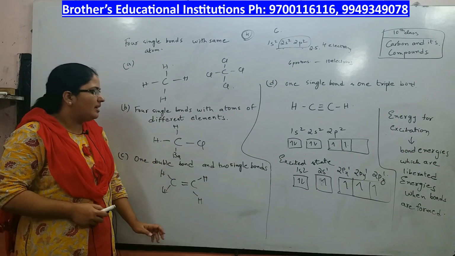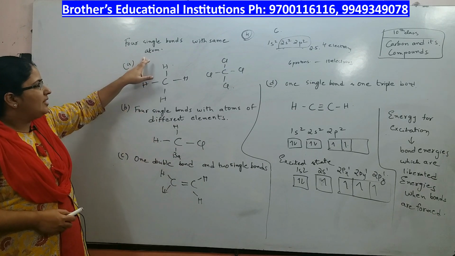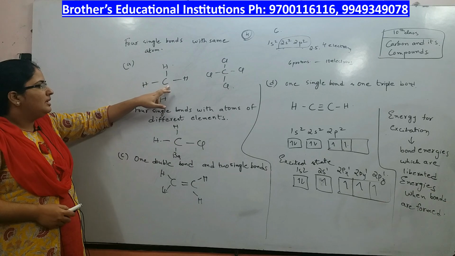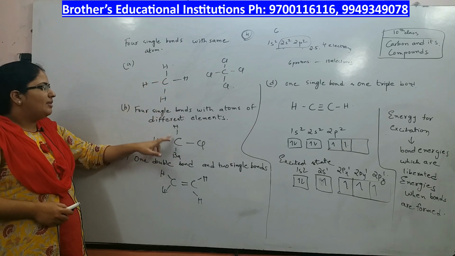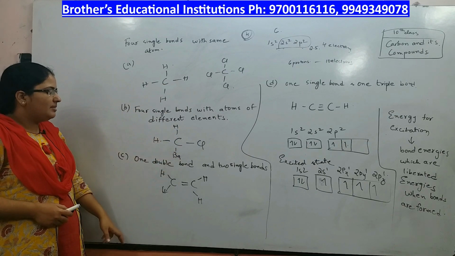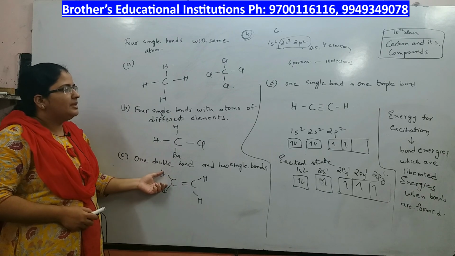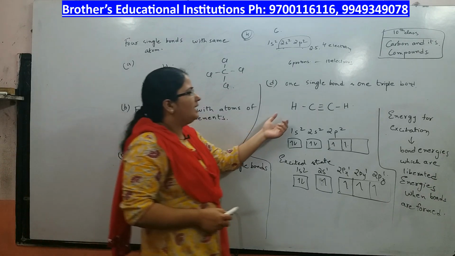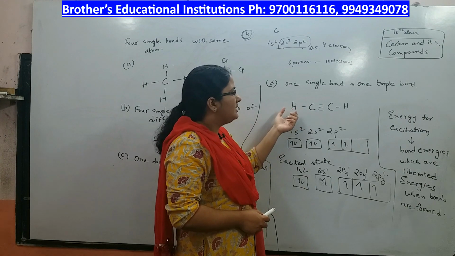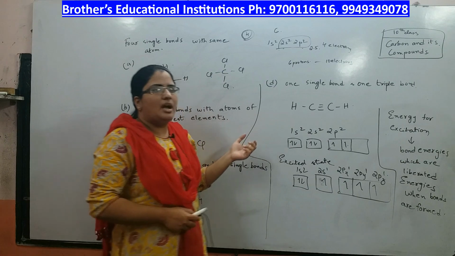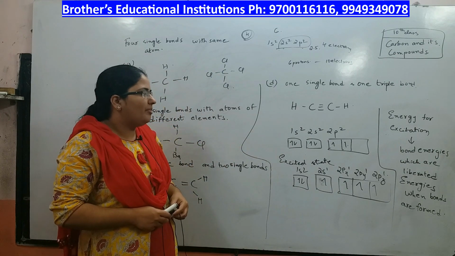It can happen in a number of ways. It can form 4 single bonds with the same type of atom. It can form 4 single bonds with different types of atoms. It can form 1 double bond and 2 single bonds. It can form 1 triple bond and a single bond. So, all this can happen with the carbon atom. That is why it has got a number of products, a number of compounds.